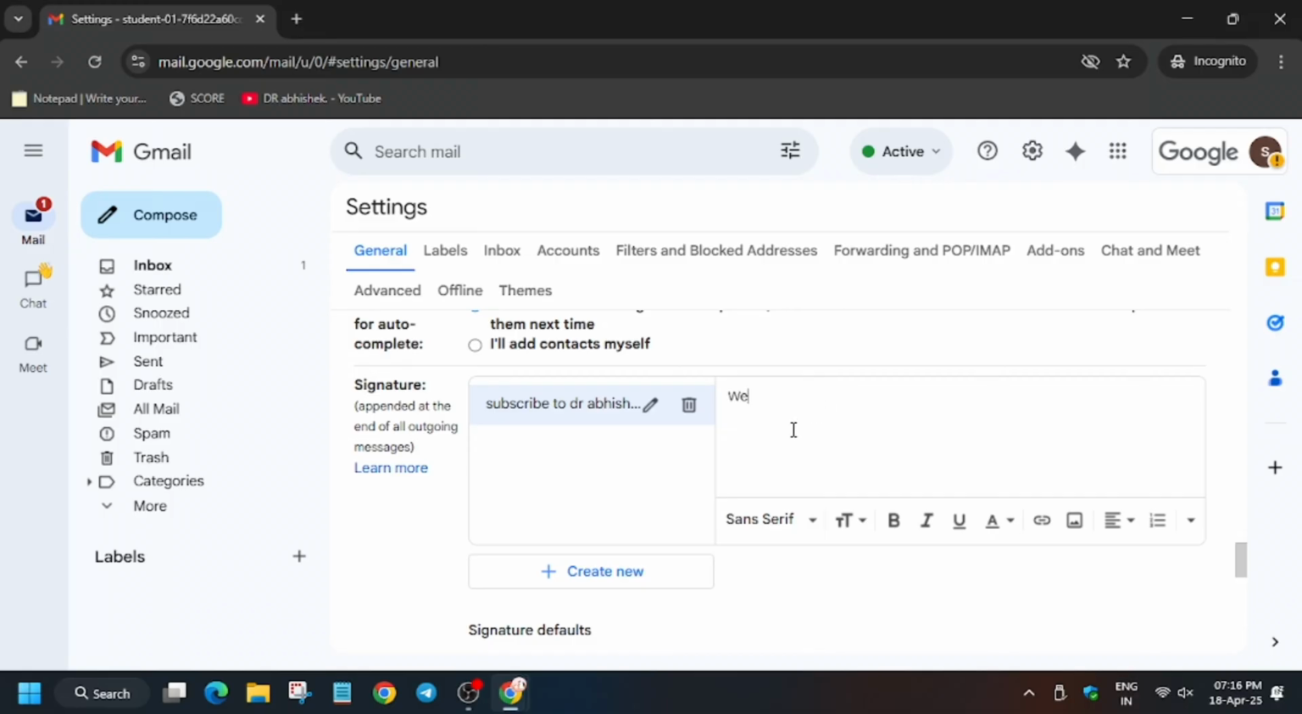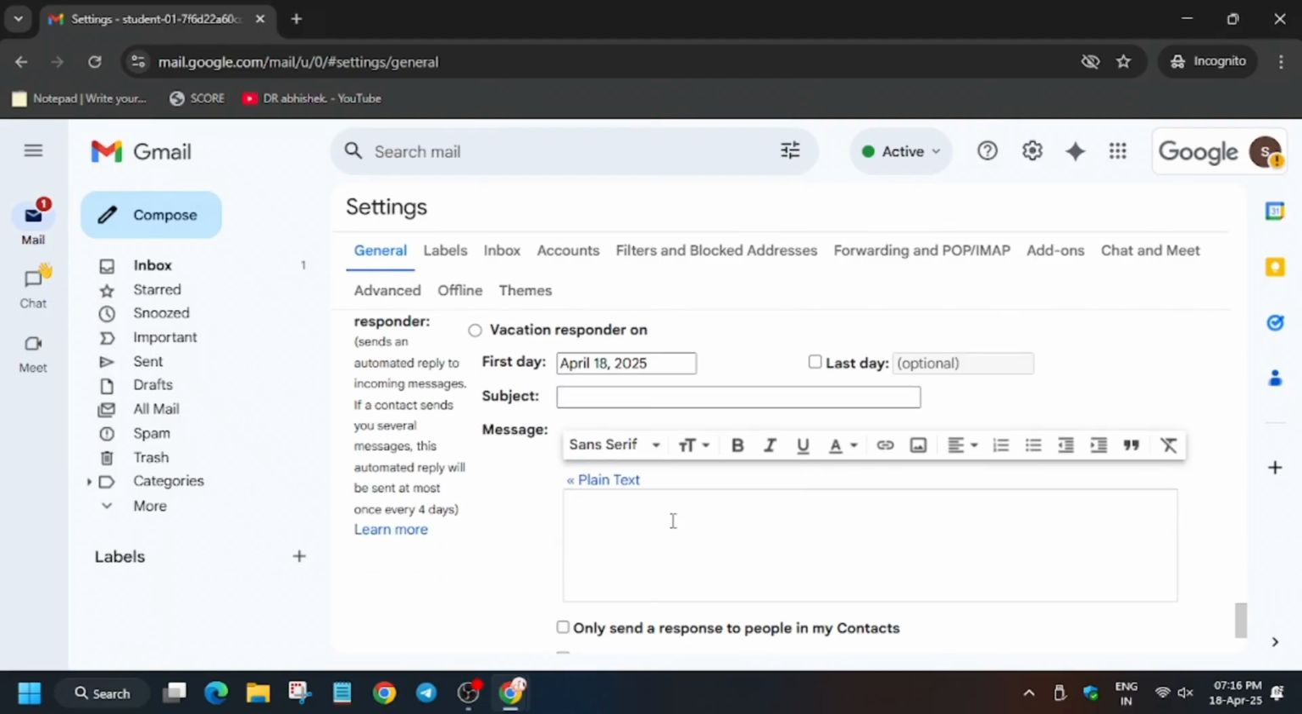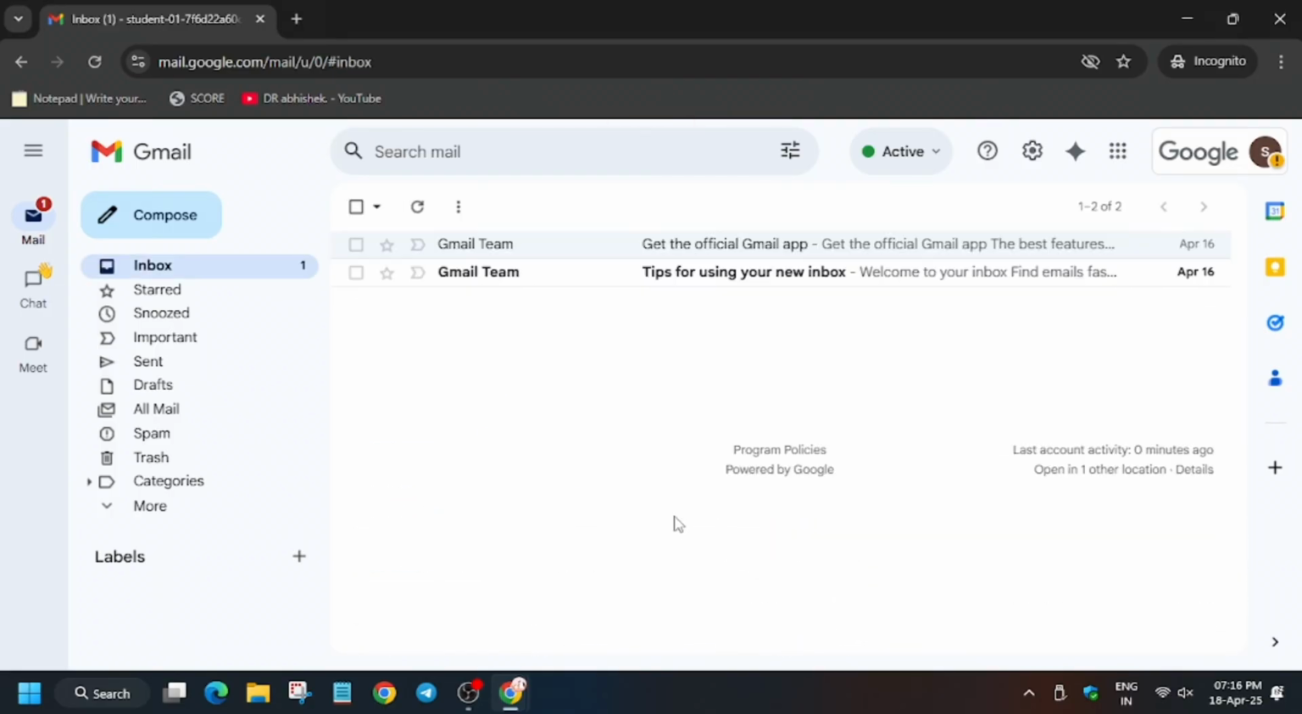So now here you can type any message, just like I am writing. You have to write it too, means you can write any message in the box. So now for signature, select the name which you just entered. Now click on insert and then save changes.